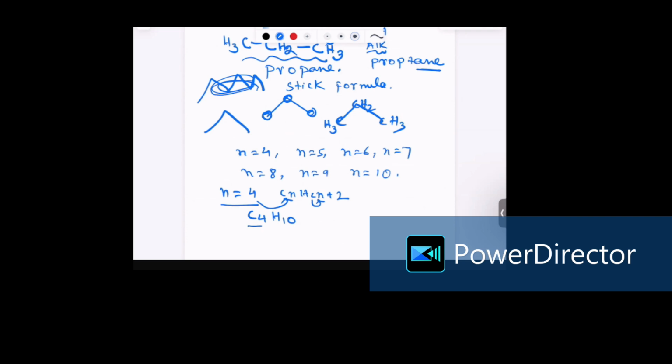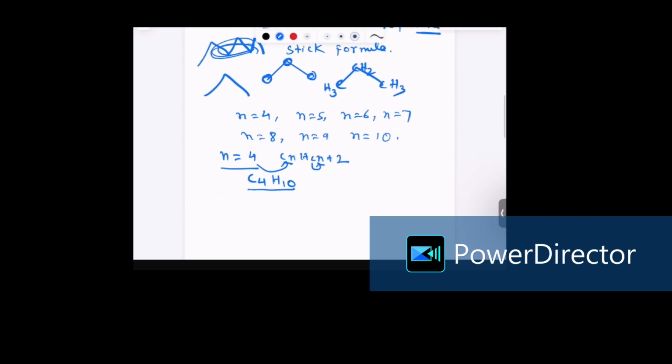And how are we going to draw the expanded structure? To draw the expanded structure, first we have to know how many carbons there are. We have 4 carbons. So connect each carbon with the other through a bond. 1, 2, 3, 4. This is carbon number 1, this is carbon number 2, this is carbon number 3, this is carbon number 4. Carbon number 1 already has 1 bond. The corner carbon already has 1 bond.